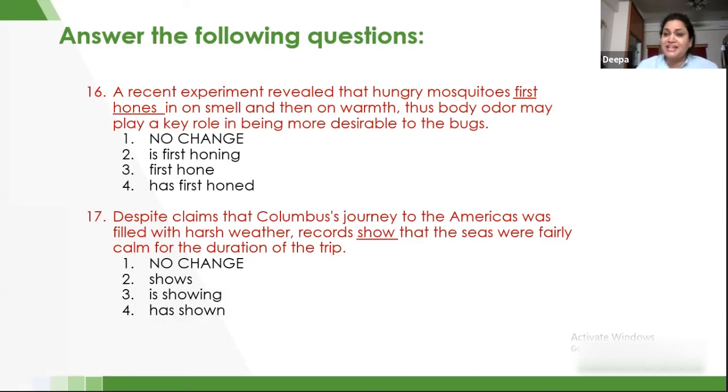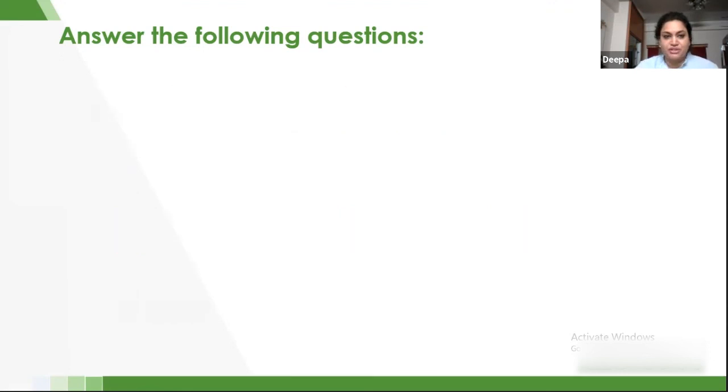Now, when we can suffice with a simple present tense, why should we go for anything else, right? So basically, records show, records is plural in number and show is also a plural verb. So therefore, we need not change the option and we are going to use no change as the right answer. Clear? Let's go to the next question.